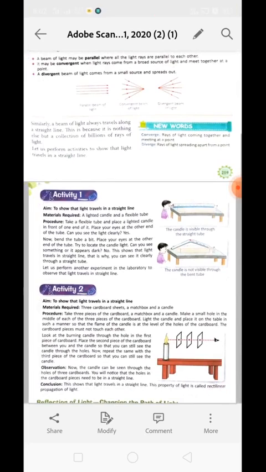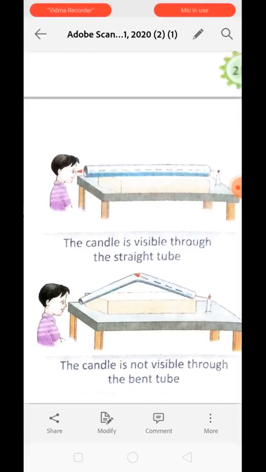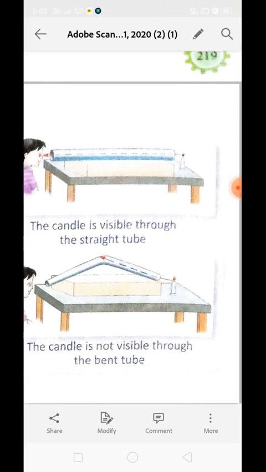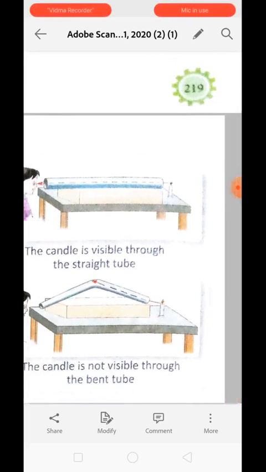You can see the child is looking through a pipe-like structure which is straight in the first case, and in the second case it is bent. So to perform this activity we need a candle. You can see over here the candle is placed, and a flexible tube. With the help of these two things we can prove that light always travels in a straight line. So what we have to do? First we will take the flexible tube and place it in front of the burning candle, like this. The arrangement will be like this.